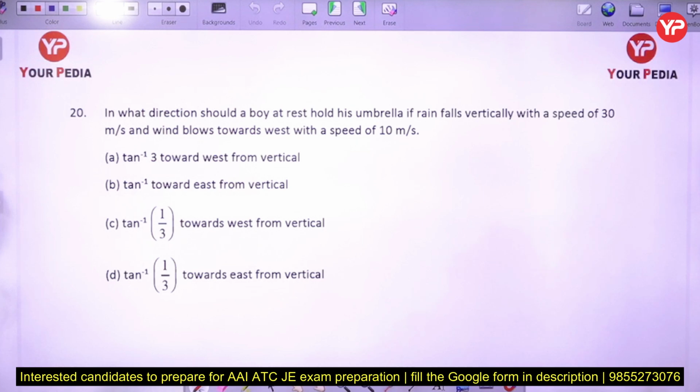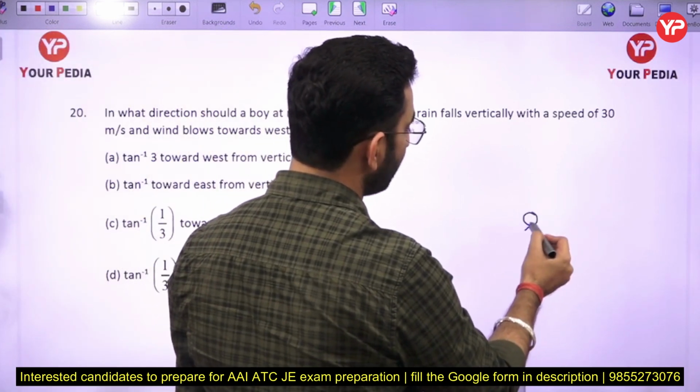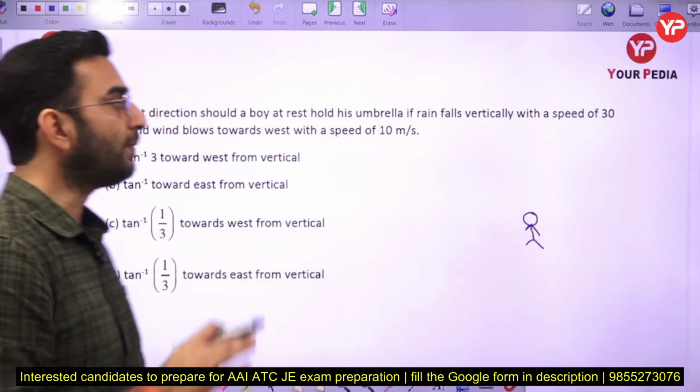In what direction should a boy at rest hold his umbrella? So basically the boy is here, which is at the rest position.